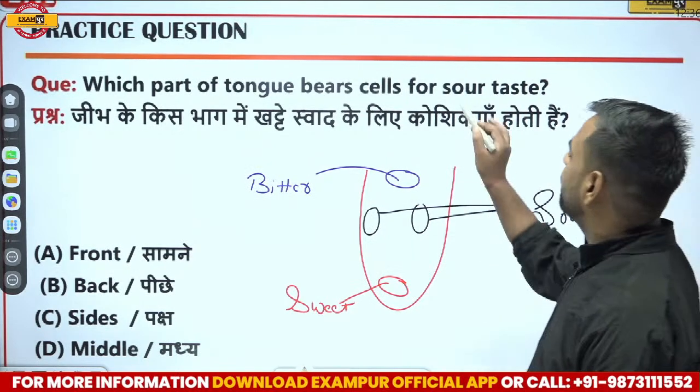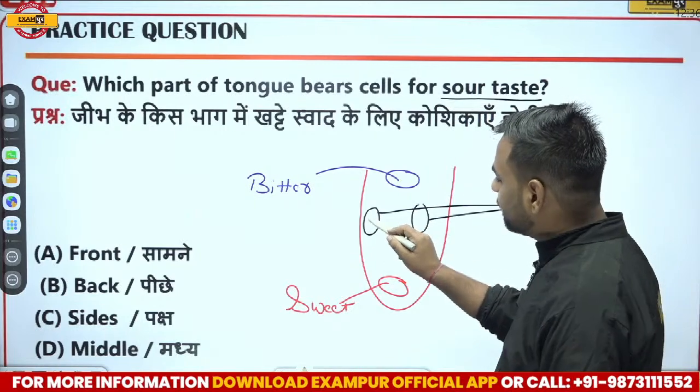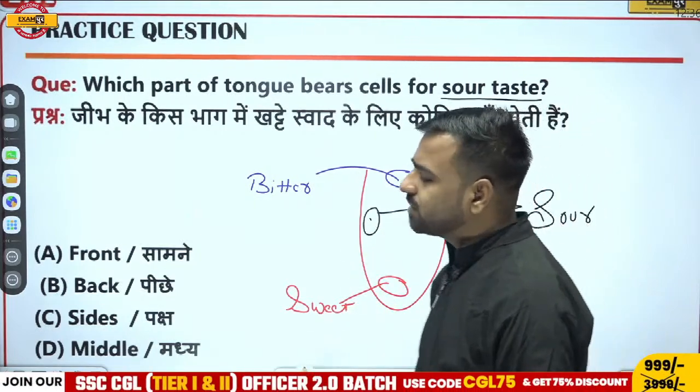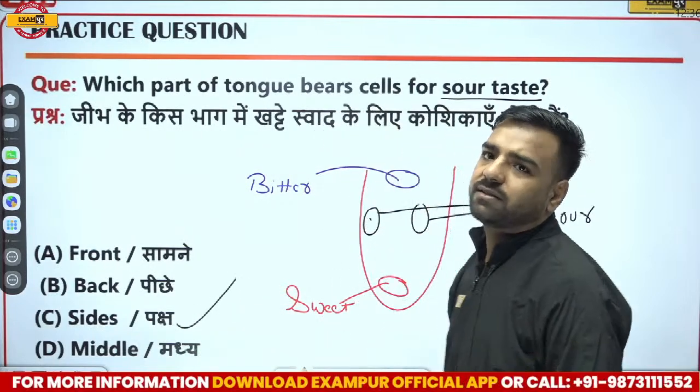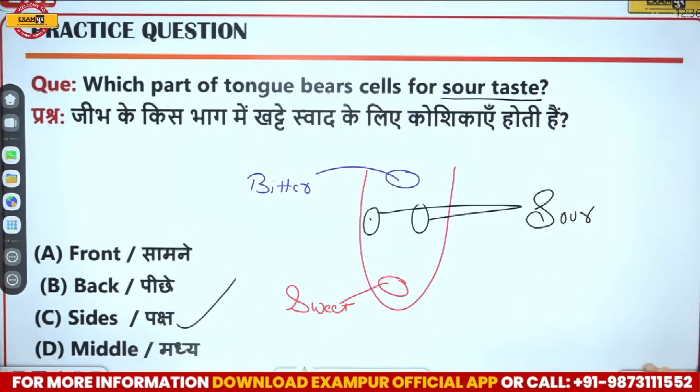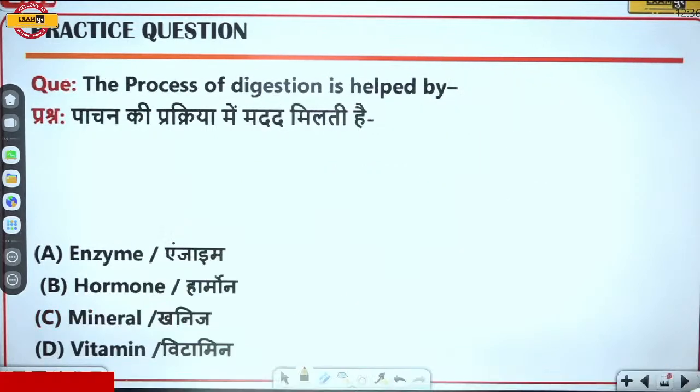Obviously, we are talking about sour taste. So sour taste where? In the sides of the tongue. So option C, that is sides, will be the correct answer. Right, Avan and Vinod? Okay. Let's have a look at the next question now.